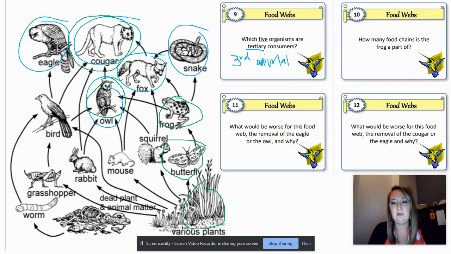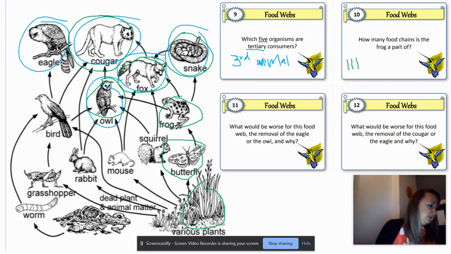One. Now I'll start at the bottom again. Producer, butterfly, frog, fox, cougar. That's number 2. Just going to keep little tally marks. Plants, butterfly, frog, snake, fox, cougar. That's 3, right? That's 3 different food chains that the frog is a part of.